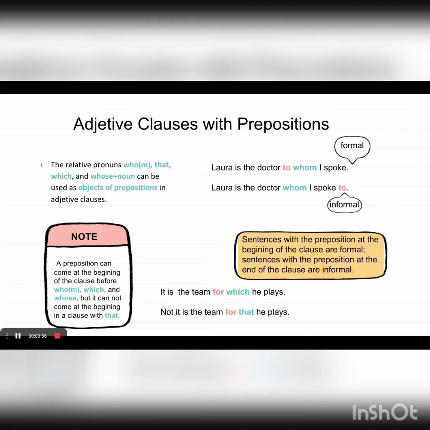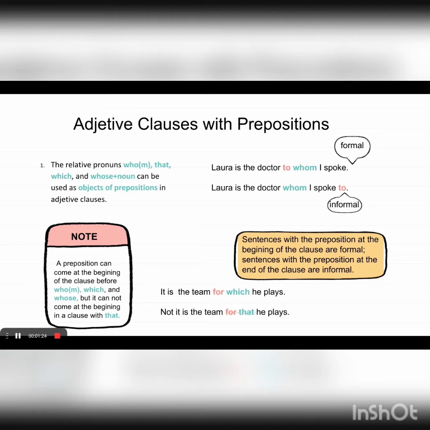Sentences with the preposition at the beginning of the clause are formal. For example, Laura is the doctor to whom I spoke, because the preposition is before the relative pronoun. Sentences with the preposition at the end of the clause are informal. For example, Laura is the doctor whom I spoke to.